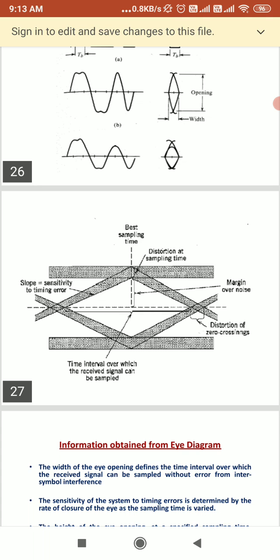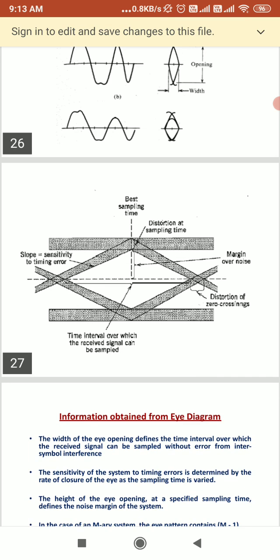So here, we get the best sampling time at the center. We can see that as the time interval over which the received signal can be sampled. Here we are taking time on the x-axis, and at the center we have the margin over noise and the best sampling time.